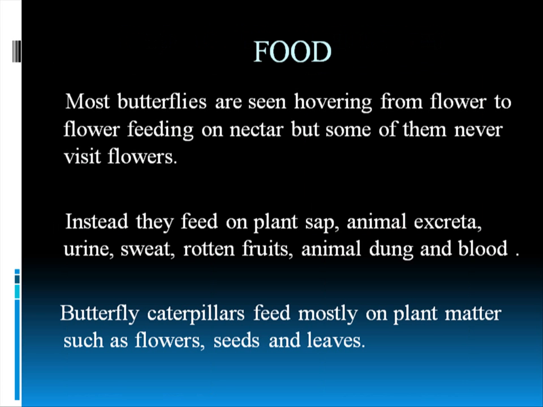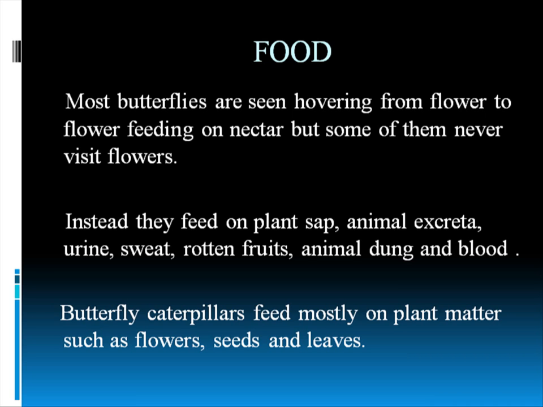Now let's come to food. We have seen butterflies hover from flower to flower, and our most common sense is that butterflies feed on nectar, right? But that is not entirely true. There are many beautiful butterflies like the rajas. They don't ever visit flowers. Instead, they feed on very dirty things, as we say, but they are food for them, like animal excreta, urine, rotten fruits, animal dung, and blood. They can also feed on blood, plant sap, etc.